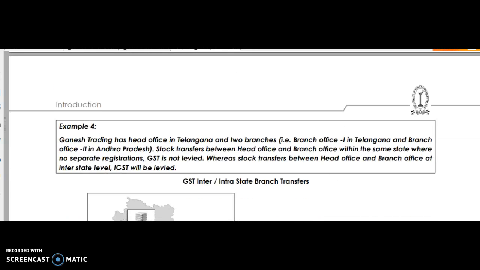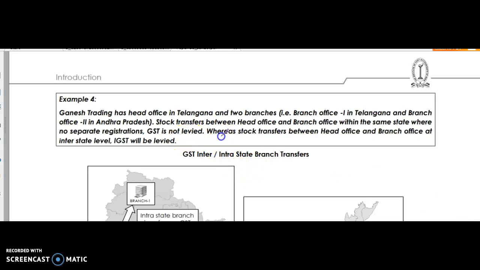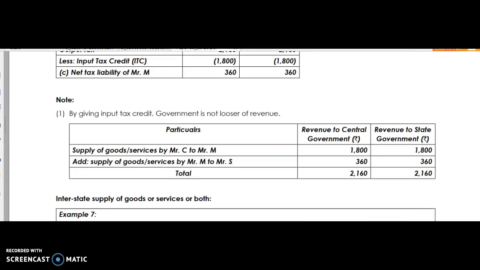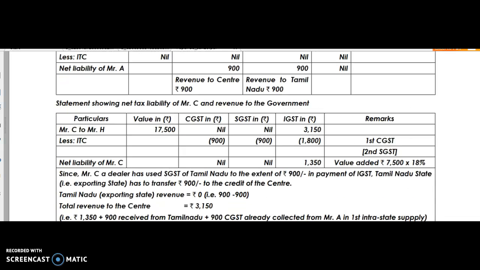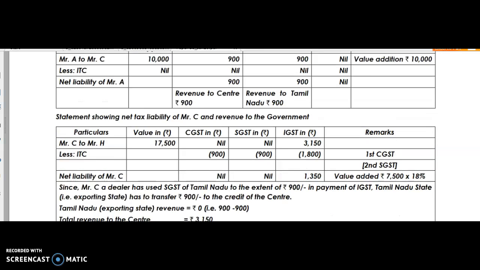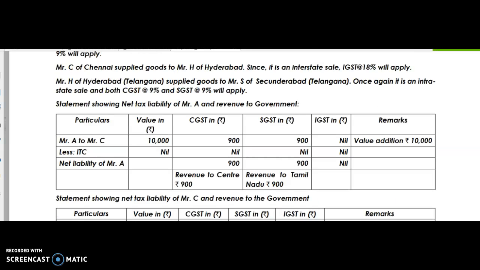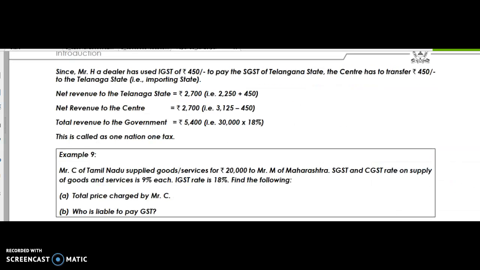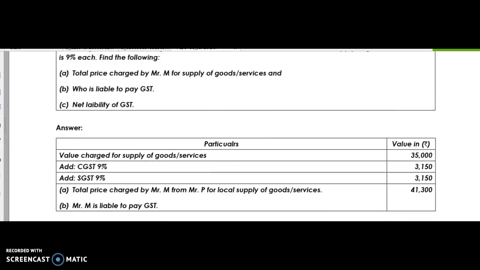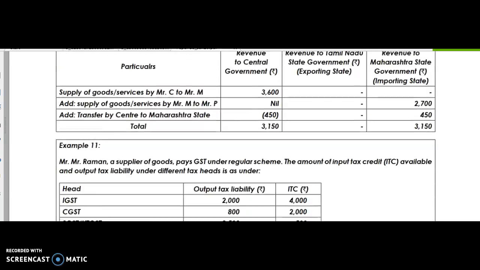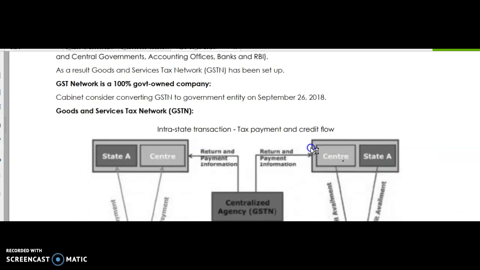If you practice the examples, these are the only examples they will ask. There is nothing more we have to do. If we want to get marks, in GST we can easily get above 60 marks. How? I will tell you. We only have to concentrate on the practicals. The more examples we practice now, the more easily we can get it. And I will concentrate on concept wise only. Say, these examples are there now.